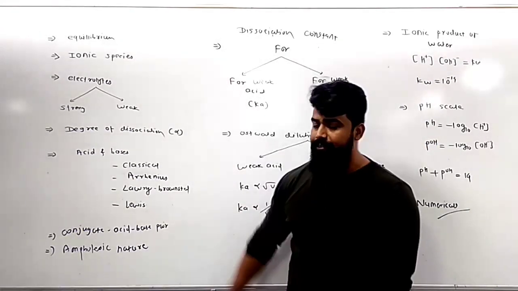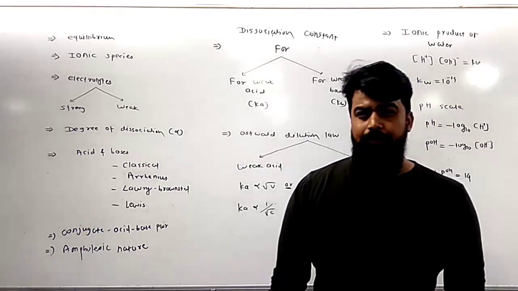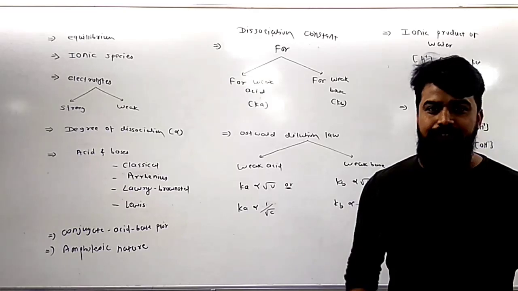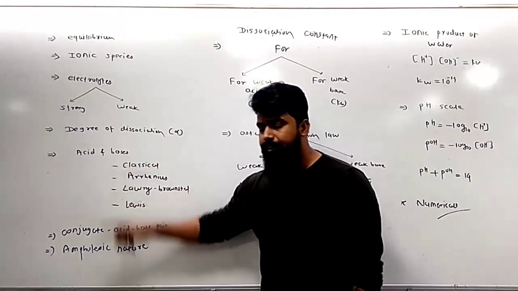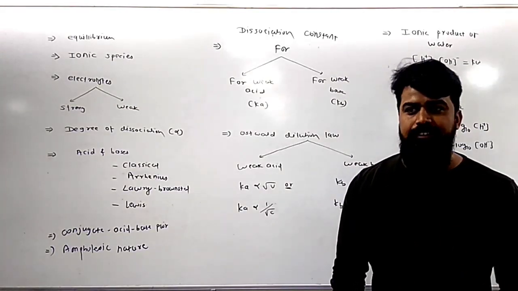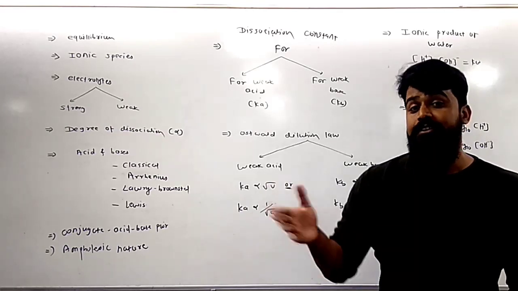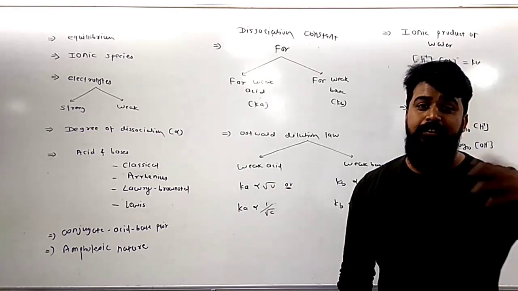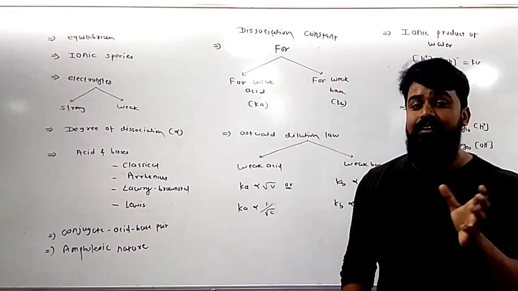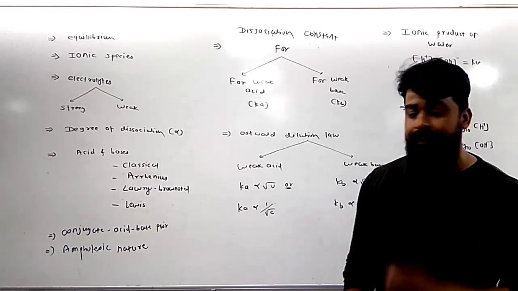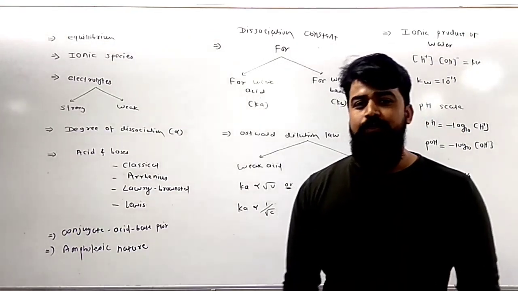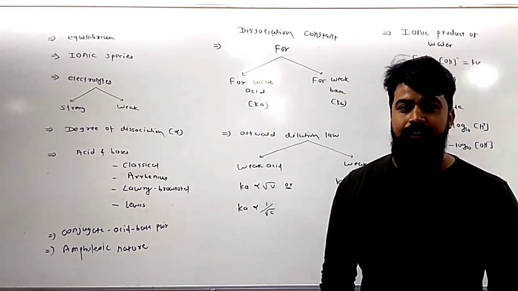Next are acids and bases. When we want to discuss the chemical nature of electrolytes, chemically, electrolytes are generally salts, acids and bases. So firstly, we are focusing on acids and bases. Acids and bases can be classified on the basis of their physical property. For example, an acid has the ability to turn blue litmus red, and a base has the ability to turn red litmus blue. Or an acid is sour in taste, a base is bitter in taste. This is the classification of acid and base based on physical property. It is called the classical concept. But every time the classical concept is not useful. It is not possible to taste an acid or base to decide whether it is an acid or base.